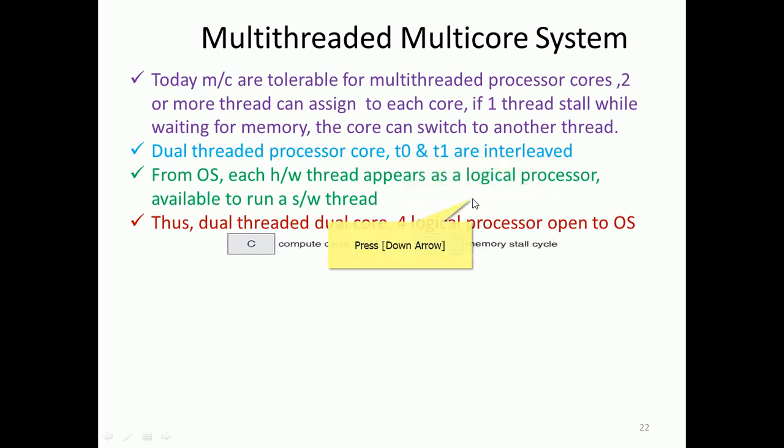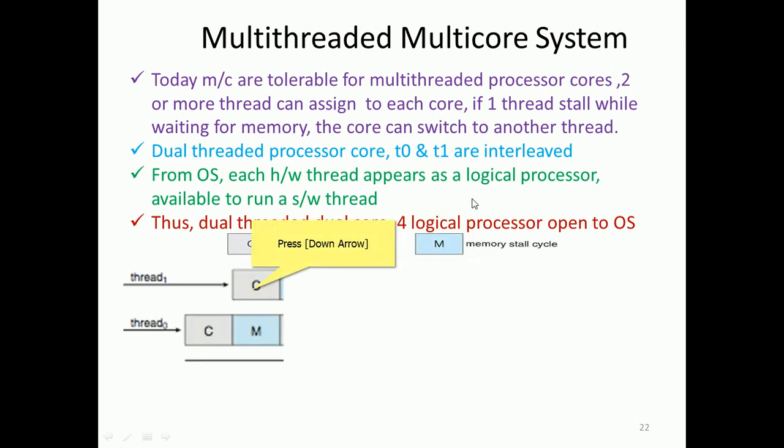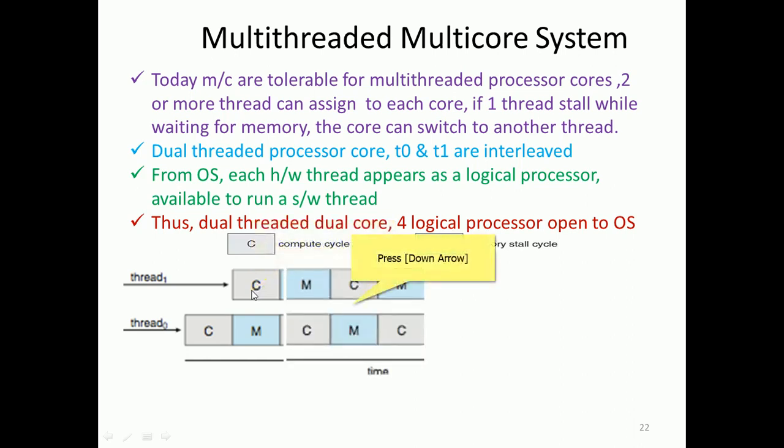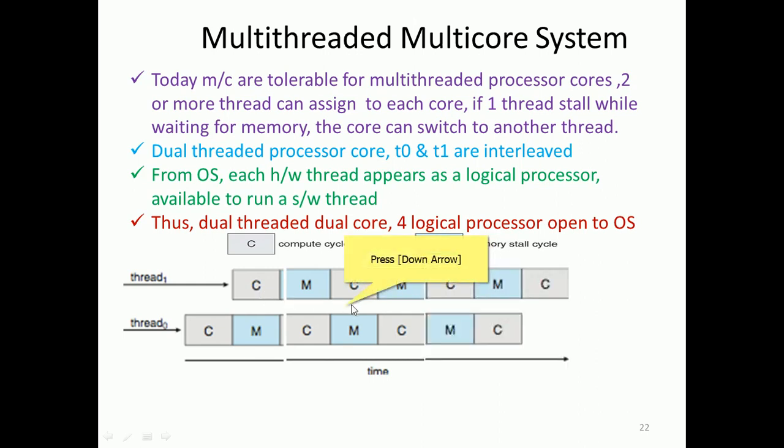So in that case, what will happen with thread 1 and thread 0? Thread 0 does computation, and immediately it can go for a memory contention. During that time, thread 1 can process, right? With multiple threads, such as dual threads in a dual core, it can reduce the waiting time, right?